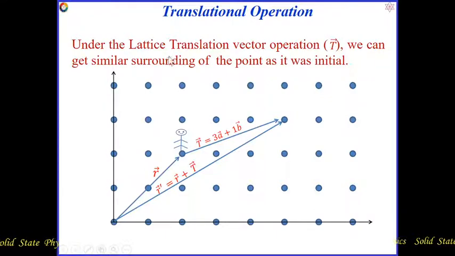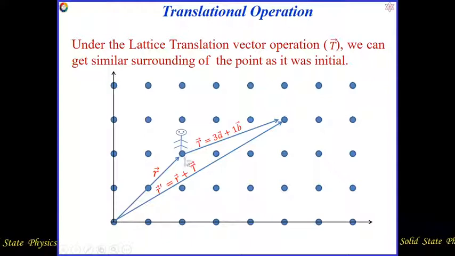Under this translational operation we get a similar surrounding of the point as it was initially. Suppose we consider this is the initial point whose position vector is r from the origin.